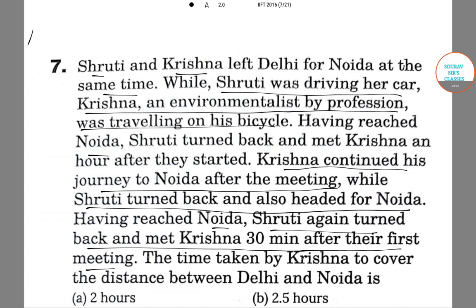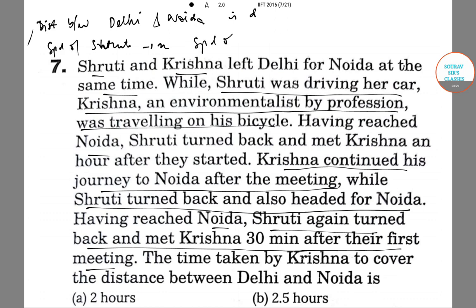So let the distance between Delhi and Noida be d. Let the speed of Shruti be x and speed of Krishna be y.